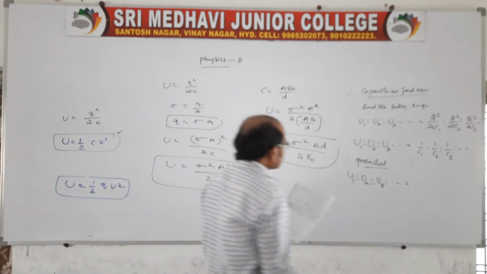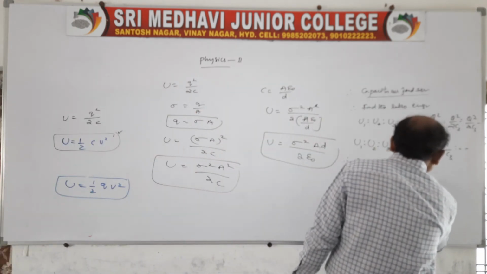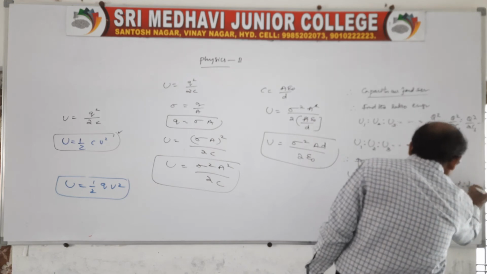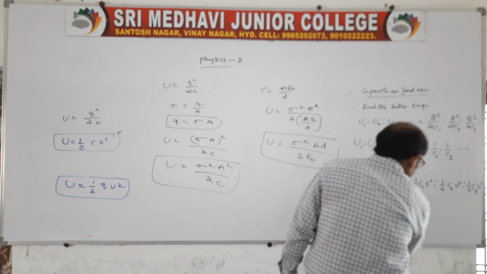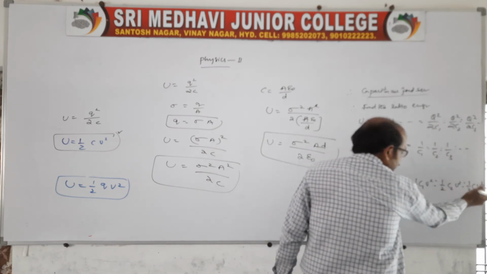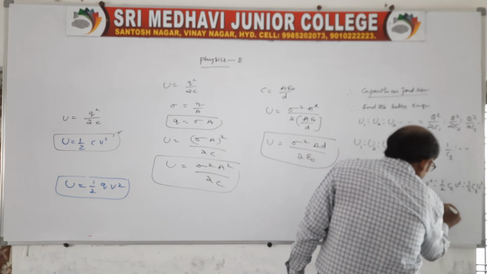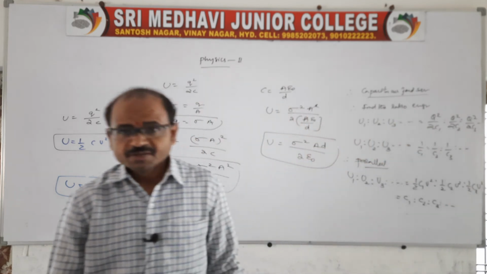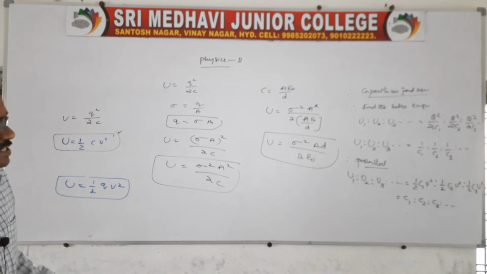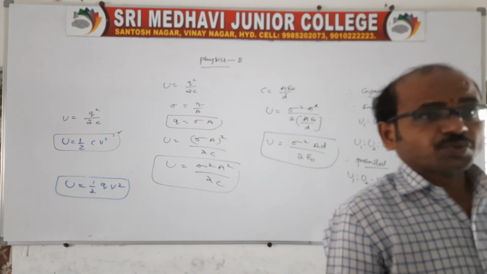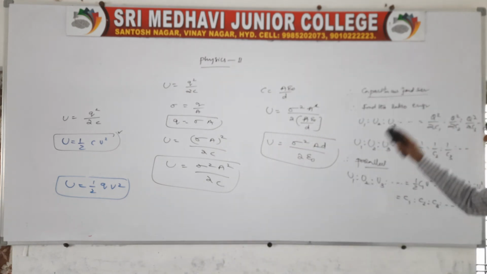So here, 1 by 2 C1 V square is to 1 by 2 C2 V square is to 1 by 2 C3 V square, and so on. The 1 by 2 V square is cancelled, therefore U1 is to U2 is to U3 is equal to C1 is to C2 is to C3, and so on. This is when capacitors are joined in series, and one more when joined in parallel combination, therefore we get the ratio of energy stored like this.